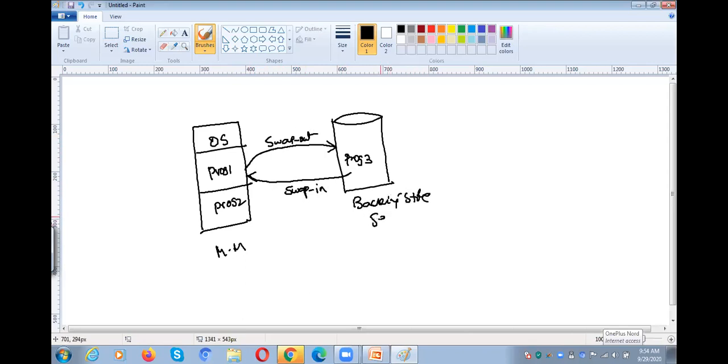Swap in means from secondary memory to main memory, or backing store to main memory. Swap out means from main memory to secondary memory. So program 1 will be here and program 3 will be swapped to here. After completing the execution of program 3, again we will swap in program 1 into the main memory. That is called swap out and swap in.